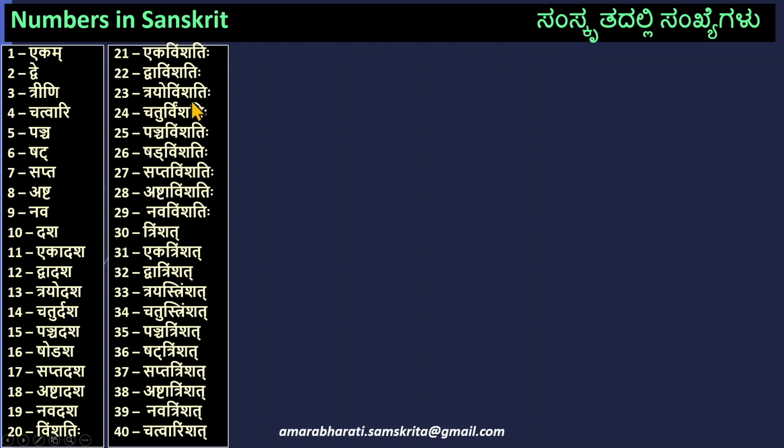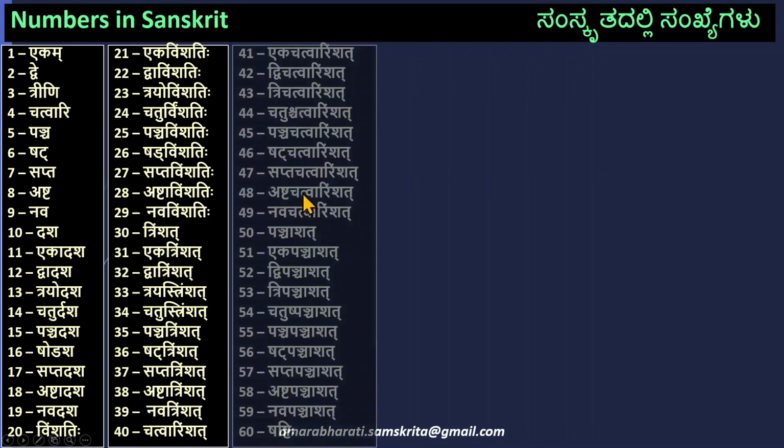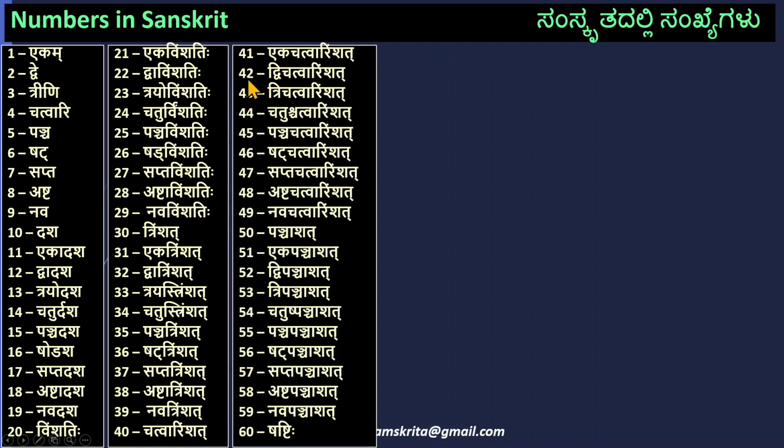23 Trayovimshatihi, 24 Chaturvimshatihi, 25 Panchavimshatihi, 26 Shadvimshatihi, 27 Saptavimshatihi, 28 Ashtavimshatihi, 29 Navavimshatihi, 30 Trimshat, 31 Ekatrimshat, 32 Dvatrimshat, 33 Trayastrimshat, 34 Chatustrimshat, 35 Panchatrimshat, 36 Shattrimshat, 37 Saptatrimshat, 38 Ashtatrimshat, 39 Navatrimshat, 40 Chatvarimshat, 41 Ekachatvarimshat, 42